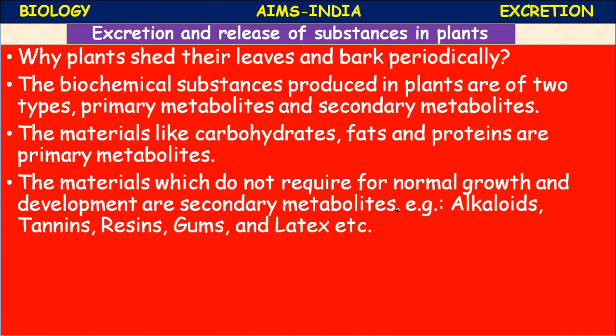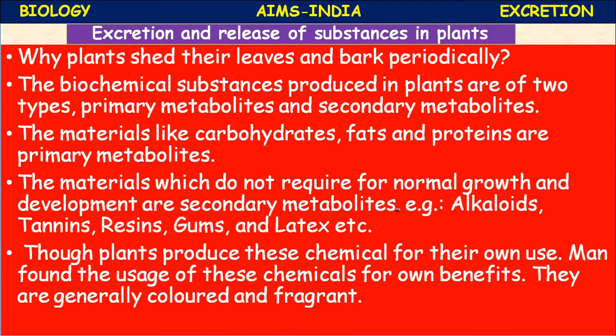The secondary metabolites are alkaloids, tannins, resins, gums and latex. Though plants produce these chemicals for their own use, man found uses of these chemicals for his own benefit. They are generally brightly colored, differently colored, and possess a good or different fragrance, smell, aroma.